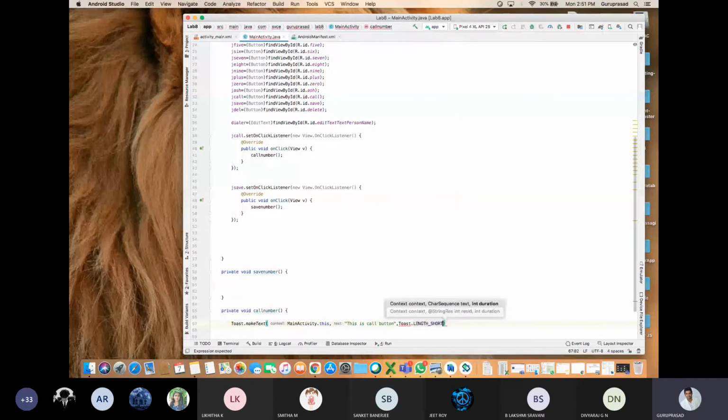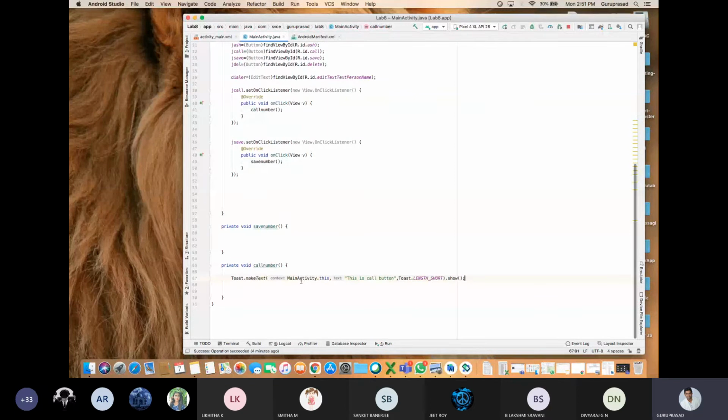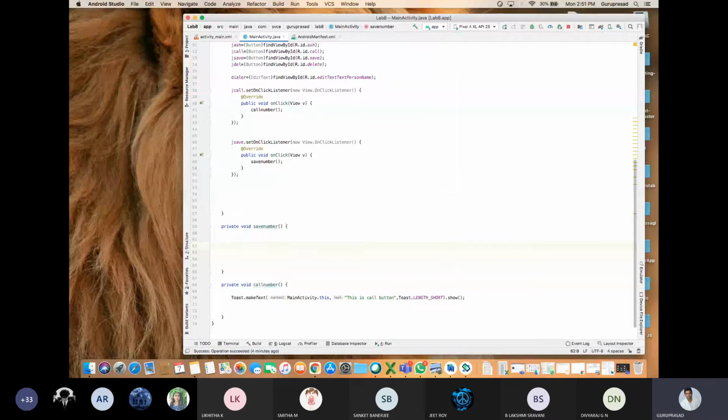Is that fine? The same for the save button. Upon clicking the save button, you need to toast a message. Toast makeText, where in the main activity dot this comma, this is save button, comma, Toast LENGTH_SHORT dot show.